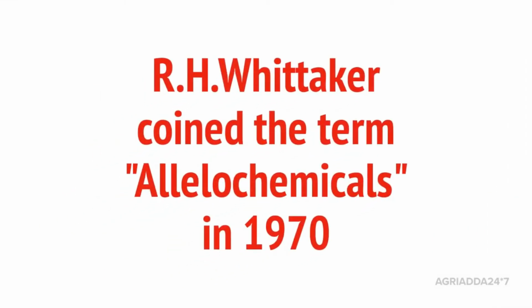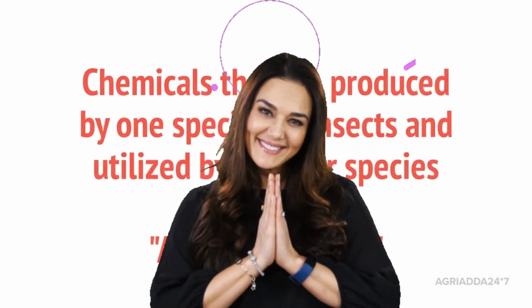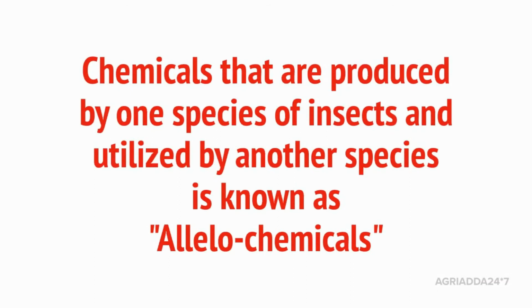In 1970, R.H. Whittaker coined the term Allelochemicals. So you can define Allelochemicals as the chemicals or mixture of chemicals that are produced by one species of an insect which will be utilized by another species. It may be a plant, it may be an insect, it may be any other organism of a different species. That is known as Allelochemicals, produced by one, utilized by another species.